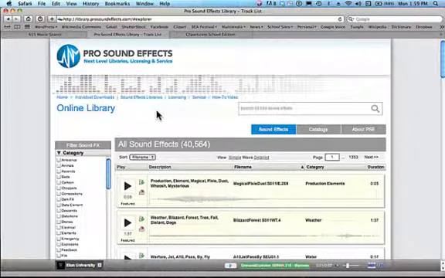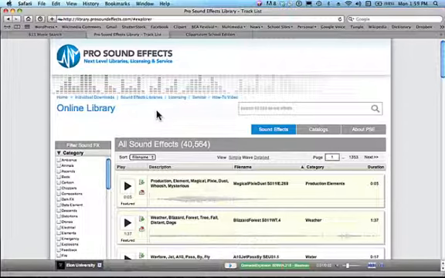The final example of a media assets library that we're going to look at is one dealing with professional sound effects. While you can produce your own sound effects, it may be easier to utilize the services of a Pro Sound Effects library like this one, produced by Pro Sound Effects.